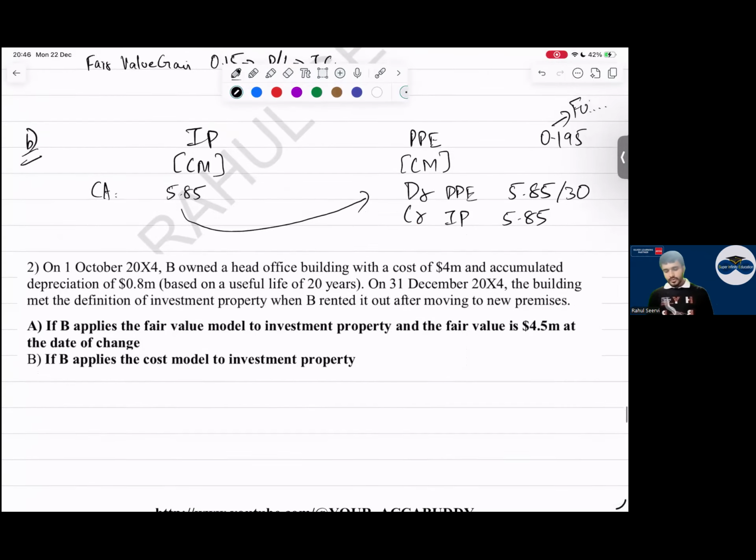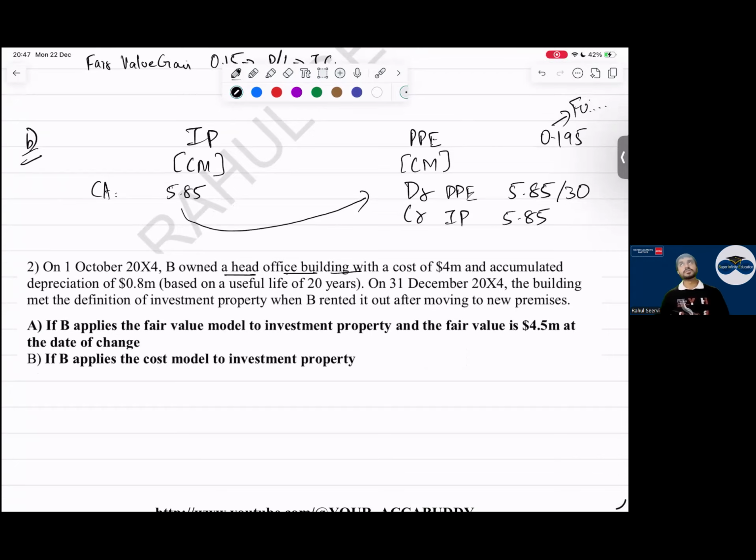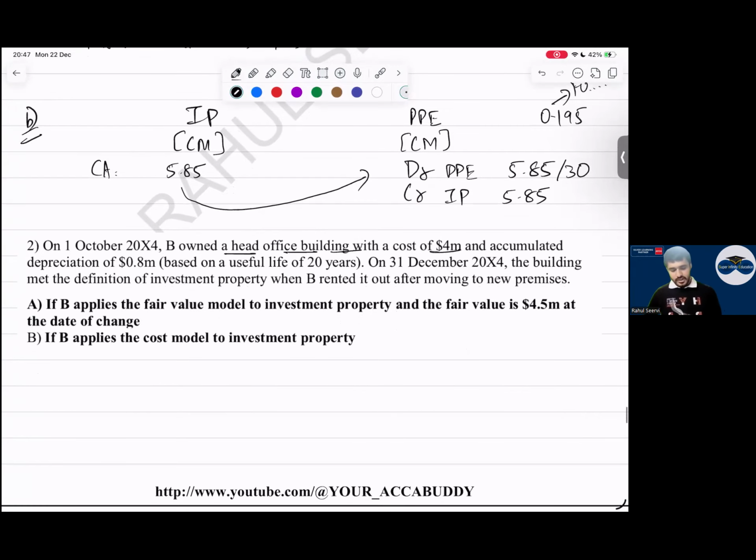On 1st October 2004, B owned a head office building. Head office means what? Sir, IAS 16 PPE, with a cost of 4 million and accumulated depreciation of how much on that date? 0.8. So can I say cost is 4 million, accumulated depreciation is 0.8. Can I say this is on 1st October, based on a useful life of 20 years?